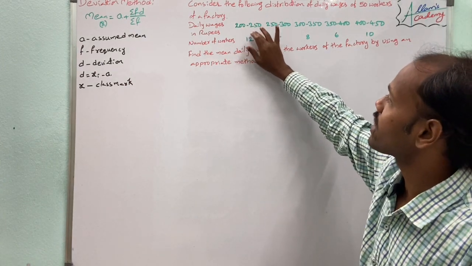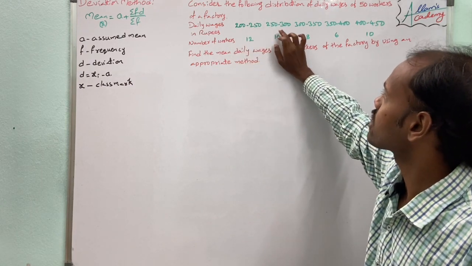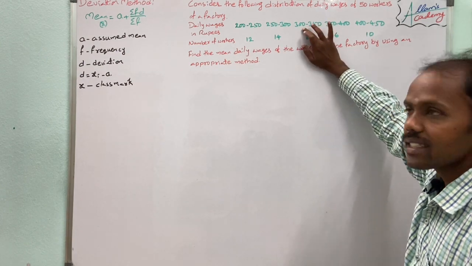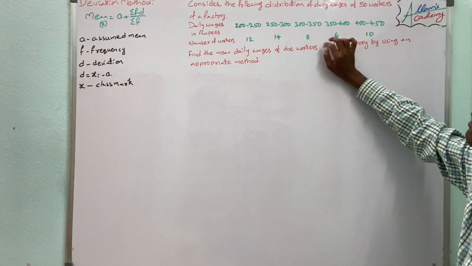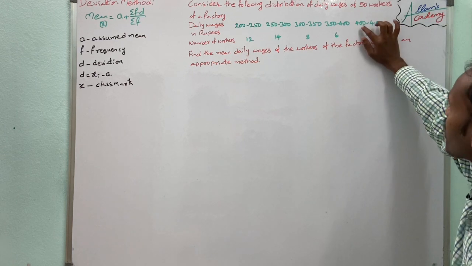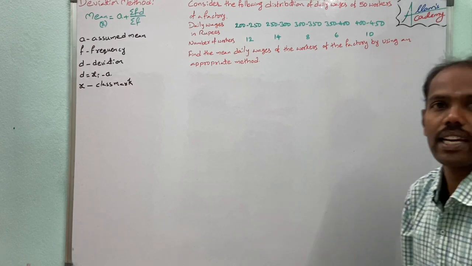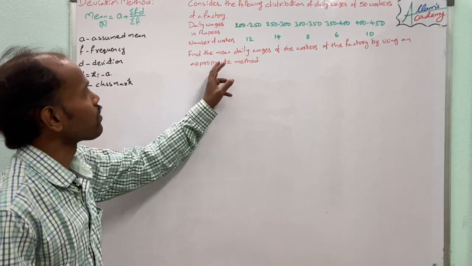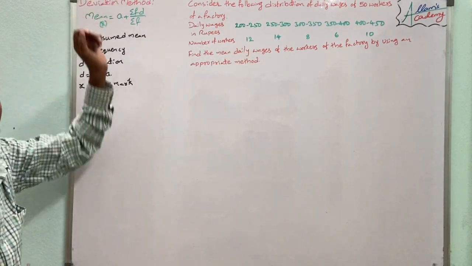So here, daily wages and number of workers: 200 to 250 rupees, 12 members; 250 to 300 rupees, 14 members; 300 to 350 rupees, 8 members; 350 to 400 rupees, 6 members; and 400 to 450 rupees as daily wage, 10 members. Now find the mean of this data. Now finding the mean through the deviation method.